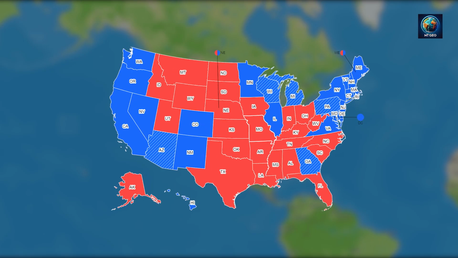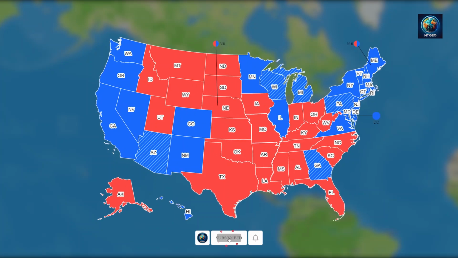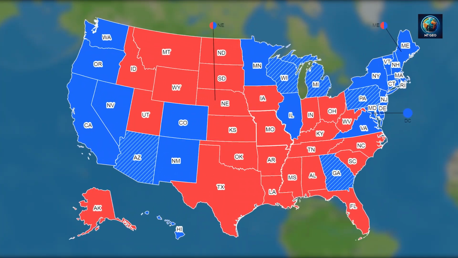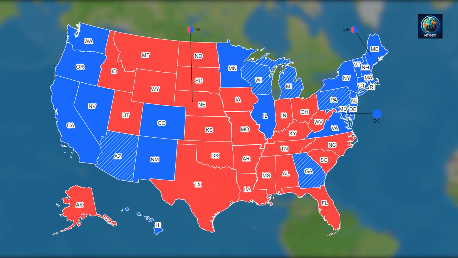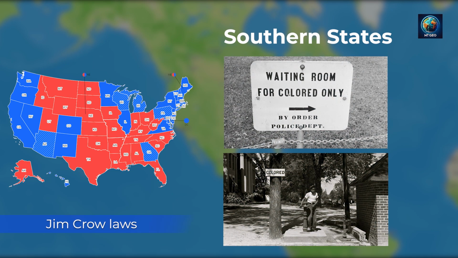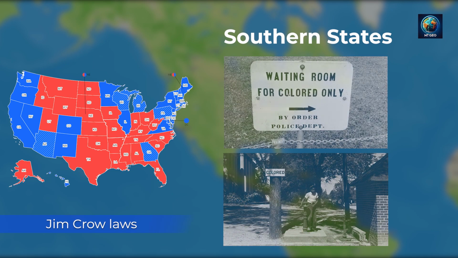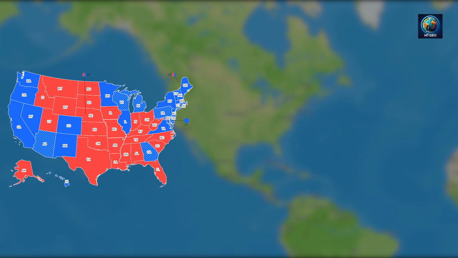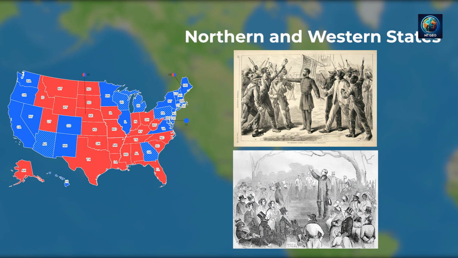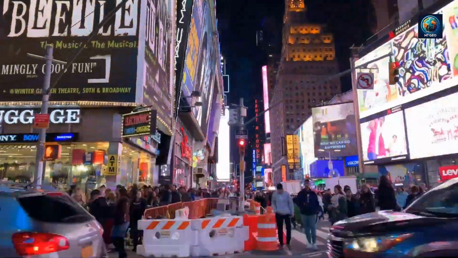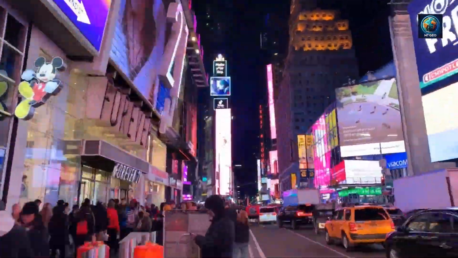Historical events, cultural heritage, and political traditions of different regions strongly influence voting tendencies and support for either the Democratic or Republican parties. The Southern states, which once upheld slavery and later enforced Jim Crow racial segregation laws, tend to be more conservative and support the Republican Party in modern times. In contrast, the Northern and Western states, which fought against slavery and supported civil rights, are more inclined to support the Democratic Party. Waves of migration and immigration have also significantly impacted voter distribution.